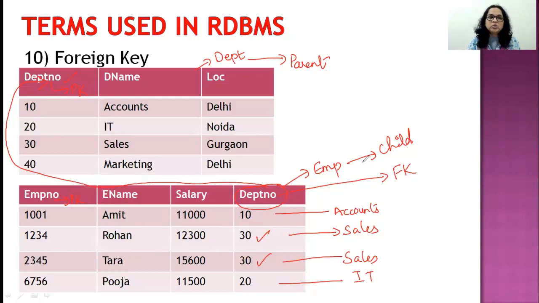Is that clear? So I hope all the 10 terms, you understood what a database system is. You understood what are the advantages of using a computerized database system, and you have learned all the 10 terms that are used with a DBMS. Is that clear? Okay. In the next video, we will start learning something called SQL. Now you must have partially heard something called MySQL, but I told you it's an RDBMS. Yes. So to work with MySQL, we need to learn a language called SQL, and that is what the next video onwards will be.